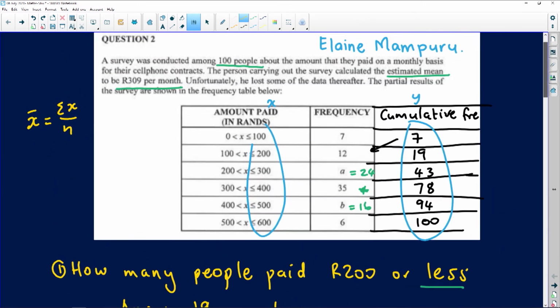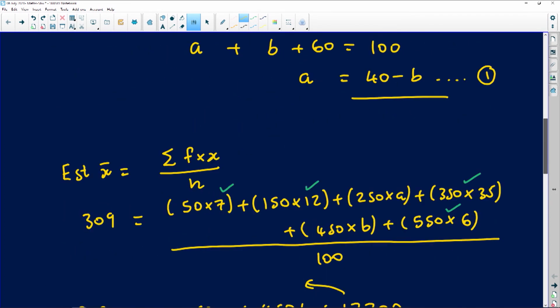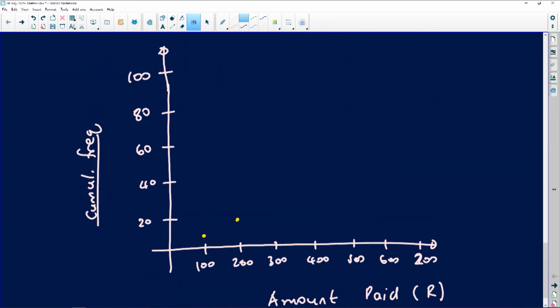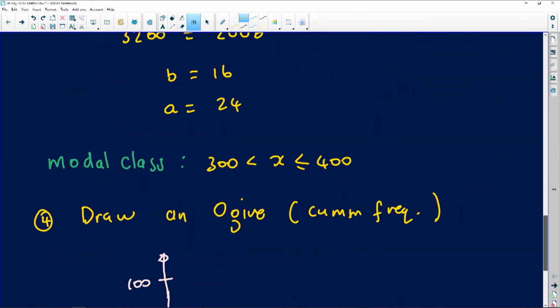And then let's go back and find out the next number is going to be 300 against 43 and 400 against 78. So 343 and then the other one with 78. 300 against 43, so there's 300, 43 somewhere there. And then this one against 78, 78 you go up, it's very close to 80, so it's going to be there.